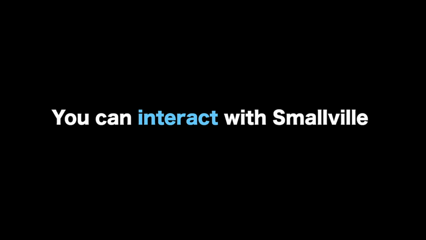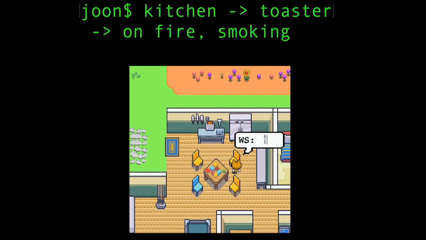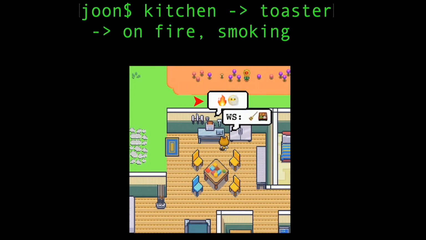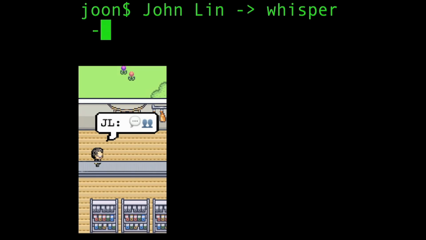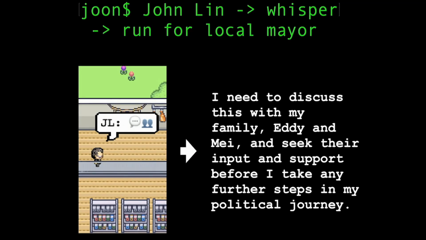But that's not all. In Smallville, you do not have to be a mere passive observer of these agents. Instead, you can interact with them. You can change their environment, burn their toast, and watch them rush to put out the fire and remake their breakfast, or command the agents by rewriting their memories to plant new ideas, like here, where we're telling John that he's now planning to run for local mayor, and watch him share his candidacy with his family.